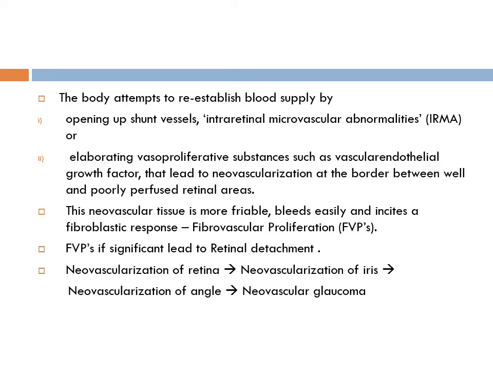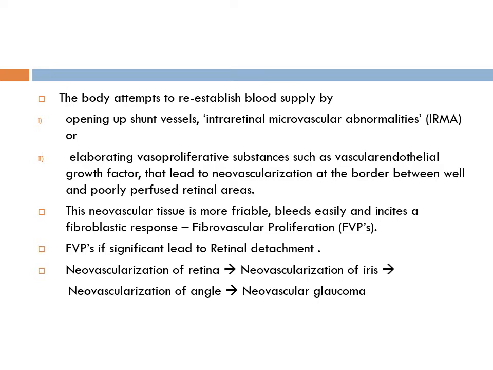So you should ask the question, if this attempt is made by nature, why does the retina go on deteriorating? Because even though the neovascularization has taken place, this neovascular tissue is more friable. It is not as healthy as the natural original vessels. The attempted neovascularization is friable, it bleeds easily, and it incites a fibroblastic response. So these new vessels bleed very easily, there occurs recurrent bleeding, and along with the bleeding there occurs a fibroblastic response leading to fibrovascular proliferation.